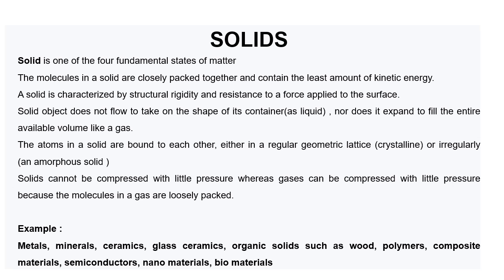They are closely packed and have the least amount of kinetic energy. They do not take the shape of the container. A solid may be a crystalline solid or an amorphous solid. It requires higher energy to compress. So these are the properties of solids.